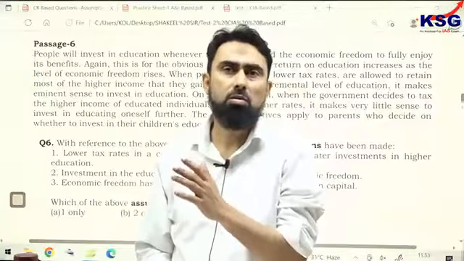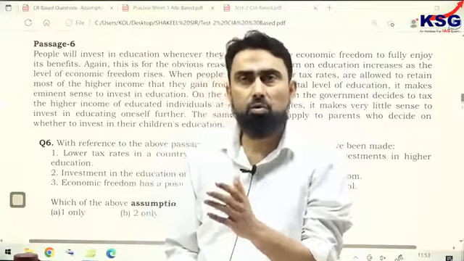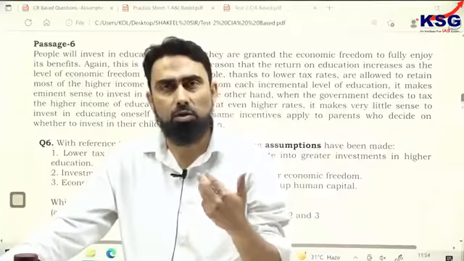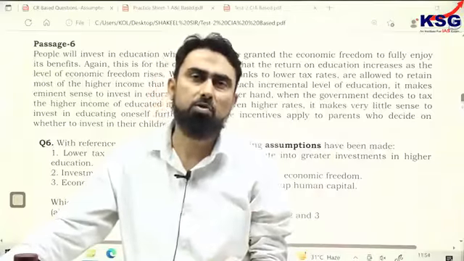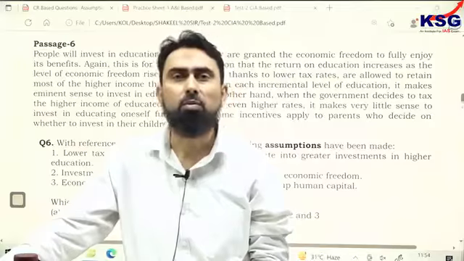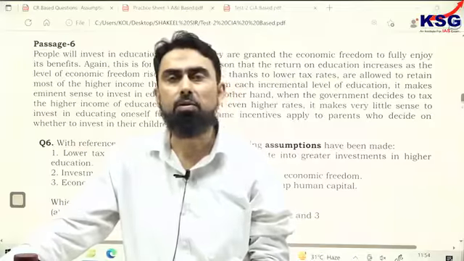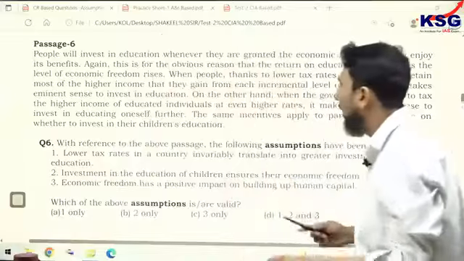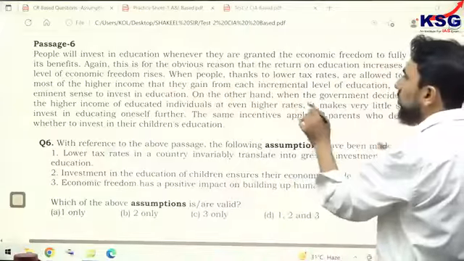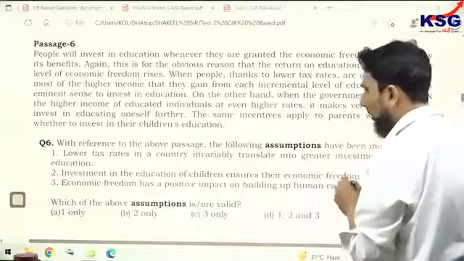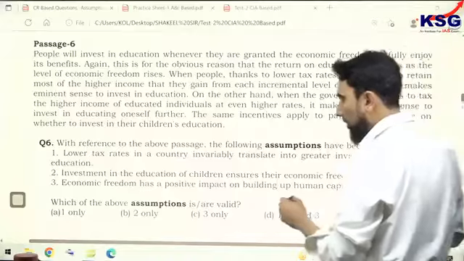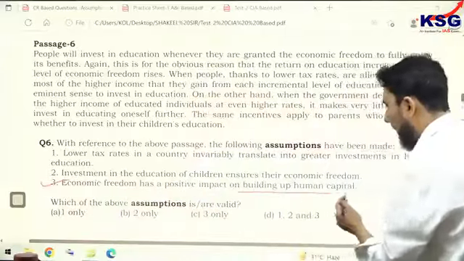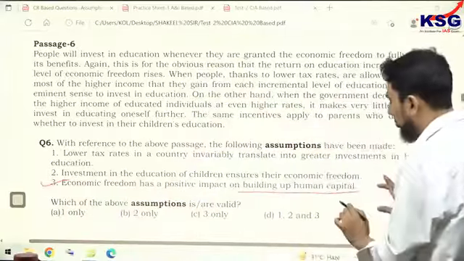if they are forced to pay high income tax on the income they are getting by dint of their hard work and their investment in education, then it will be damaging and discouraging to them. So the author advocates that the government should not force them to pay high taxes. So the third statement is valid. Economic freedom has a positive impact on building up human capital. Yes, that is according to the author's thought.